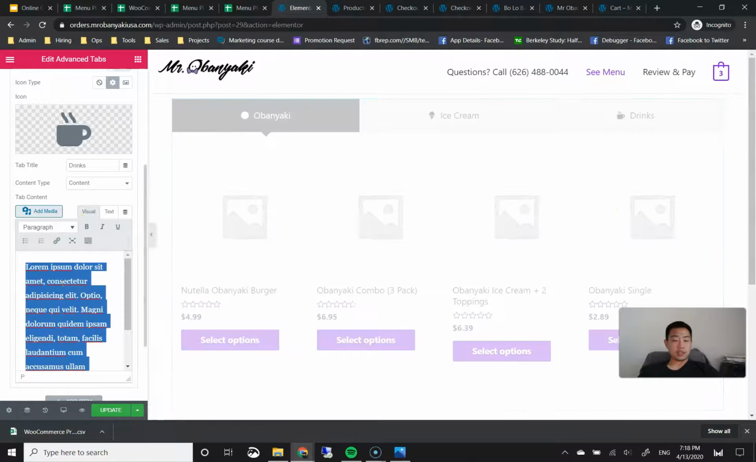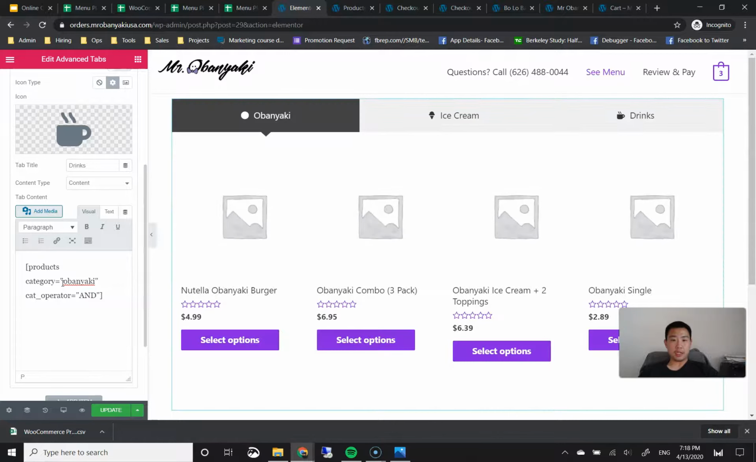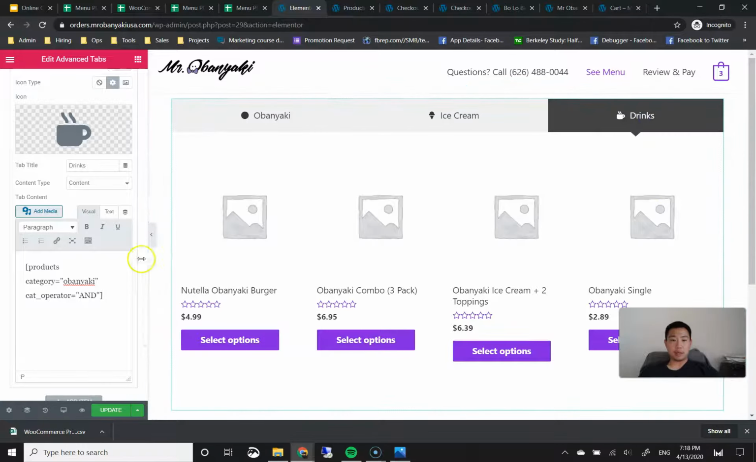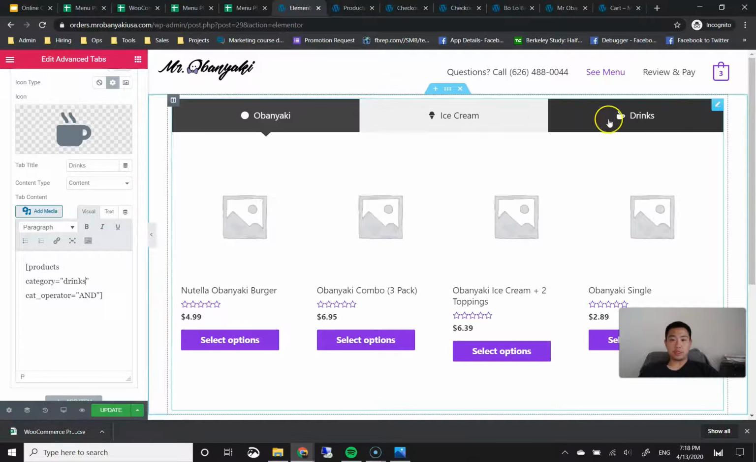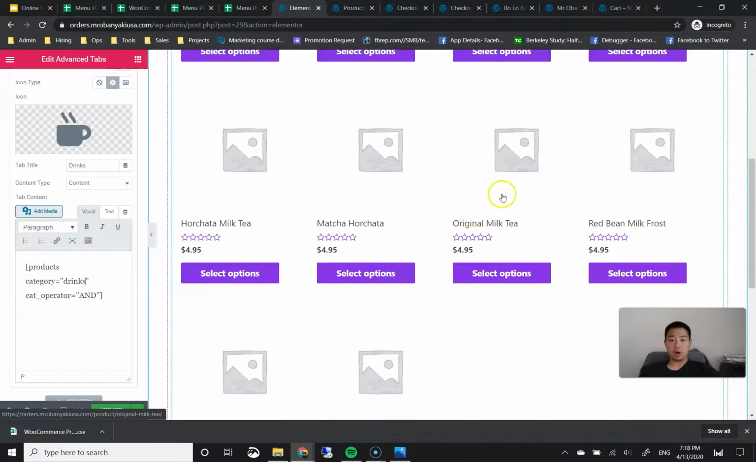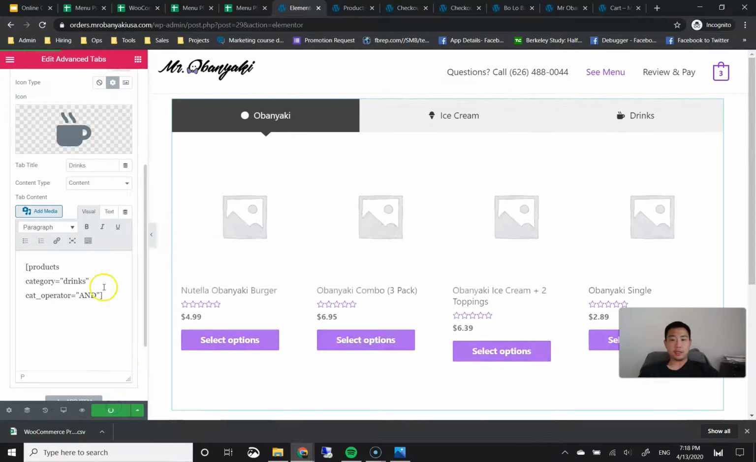Then I'm going to go ahead and select all for this text area, paste the same exact Obunyaki category, except this time I'm going to go ahead and change the Obunyaki category to drinks. And if you did it correctly, you can click on your drinks tab, and now all of your drinks should show. Okay, I'm going to go ahead and click on update again.